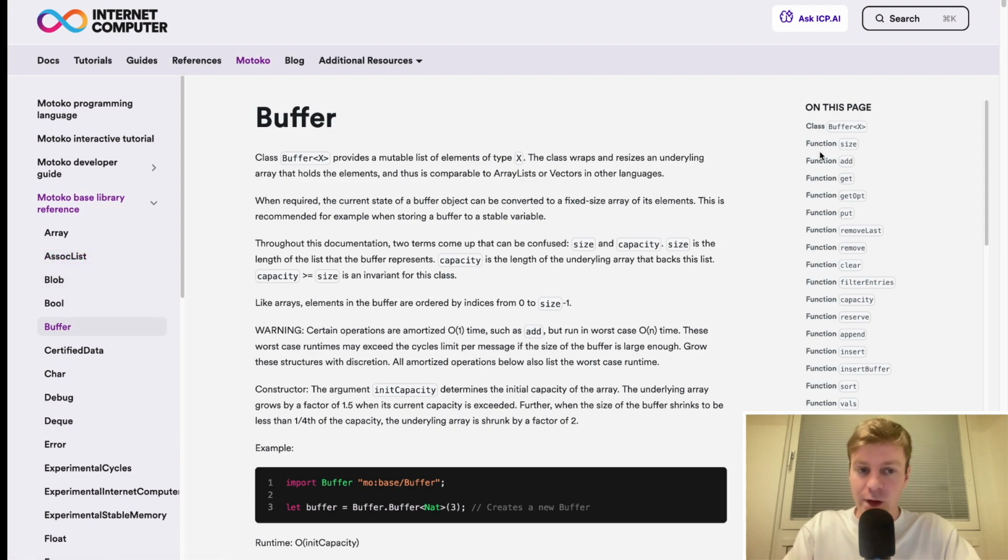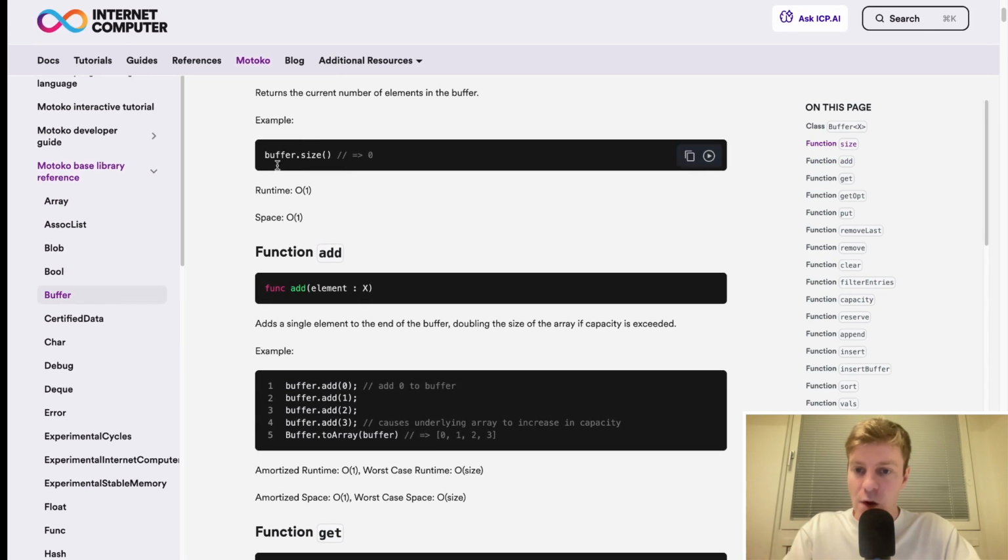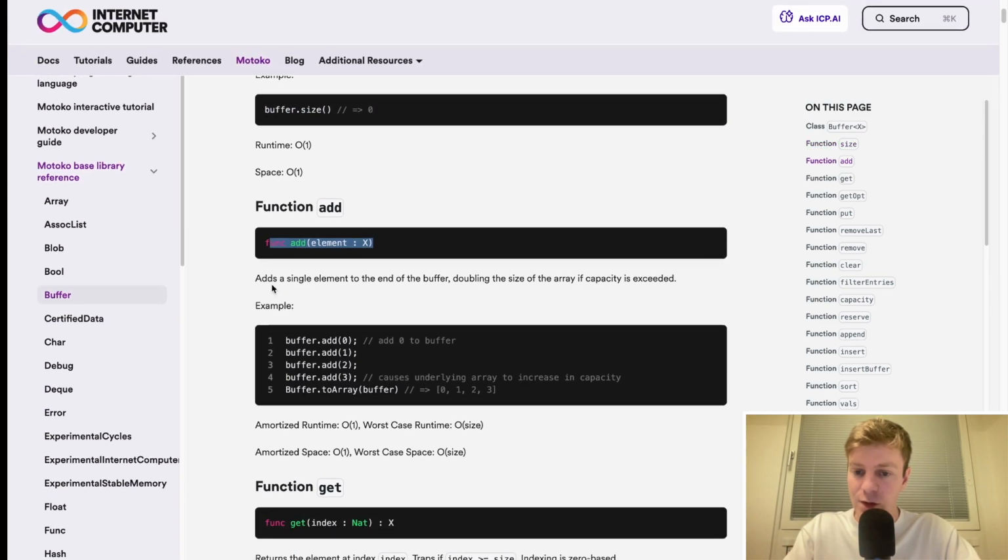For each function in this module, you have a specific explanation and a specific example. For example, we can look at size. Buffer.size will give us the size of the buffer, Buffer.add will add an element inside the buffer, and so on.